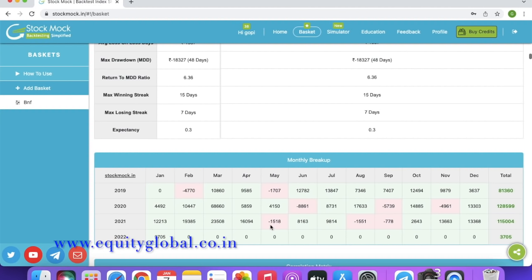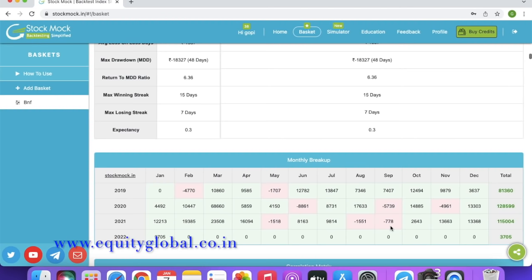And if you see the losses per month, we made losses in May, but the loss is very minimal, only 1,518, 1,551 and 778. So the loss is very minimal. And since we are on both sides, the per-trade brokerage will also be less.